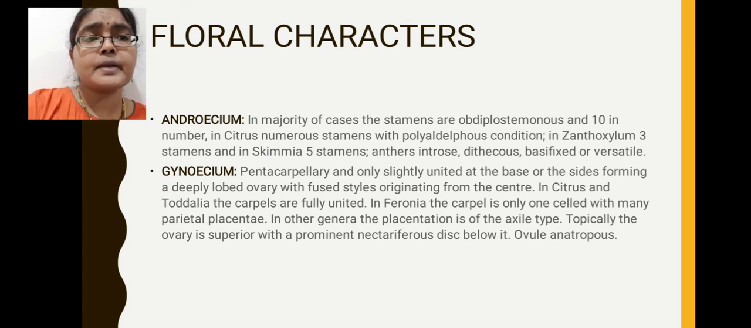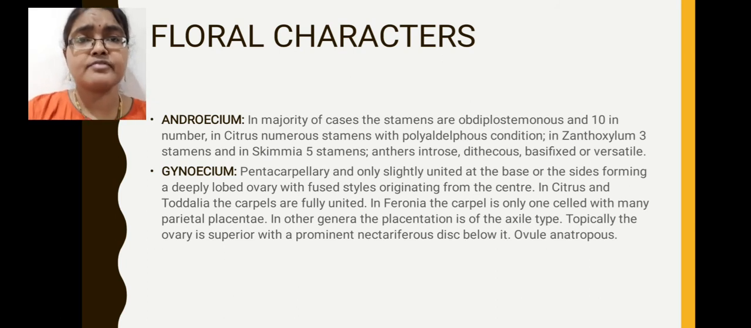The obdiplostemonous condition is a characteristic feature of the Rutaceae family. Obdiplostemonous condition means, suppose in a pentamerous flower, stamens are 10 in number. These are arranged in 2 successive whorls. Outer whorl stamens are just opposite to petals. Next, inner whorl stamens are alternate to the outer whorl. That kind of arrangement is called obdiplostemonous condition. This is a characteristic feature of Rutaceae family members.